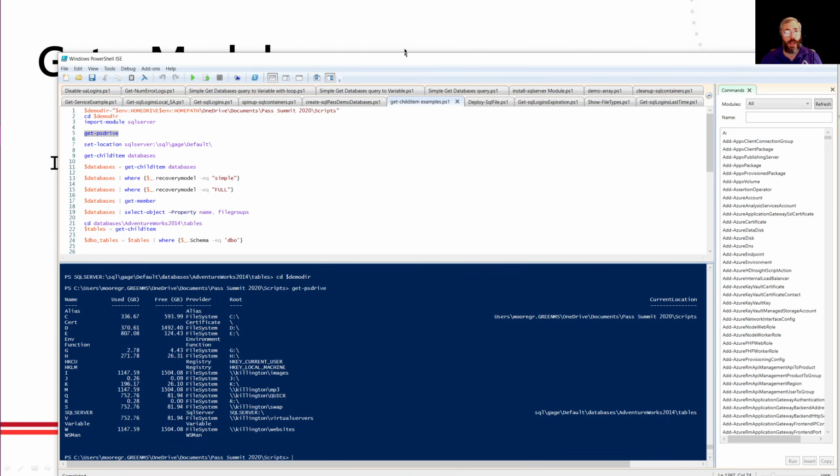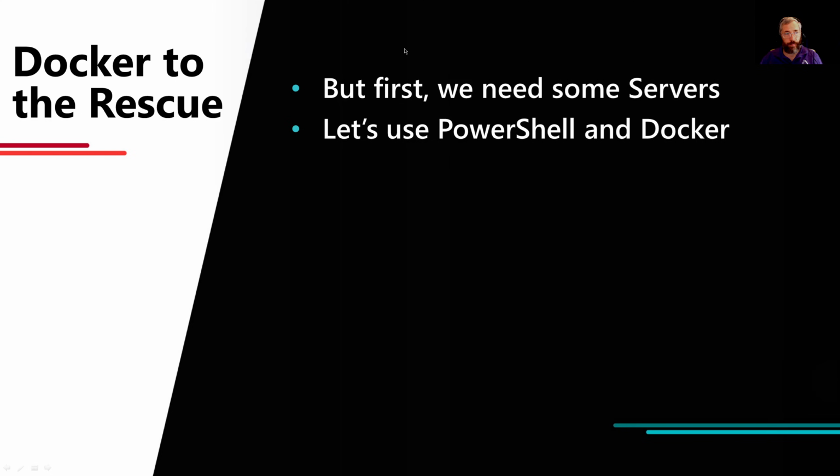But anyway, moving forward, we need a bunch of SQL servers for these demos. And this is where, if you downloaded stuff beforehand, you might have been able to set this up. At this point, you probably don't have time to follow along, but bear with me. I'm going to use Docker.